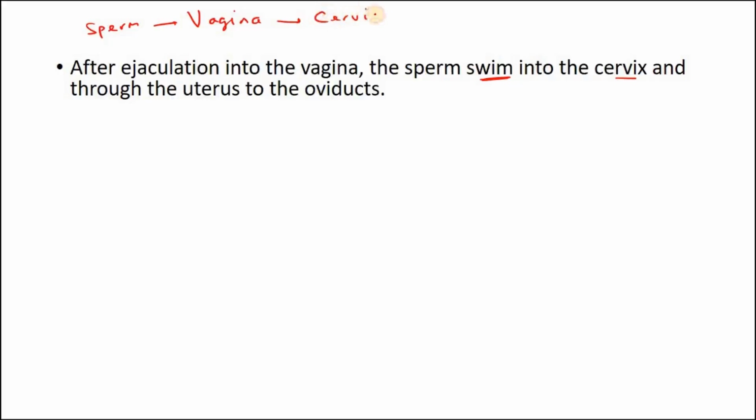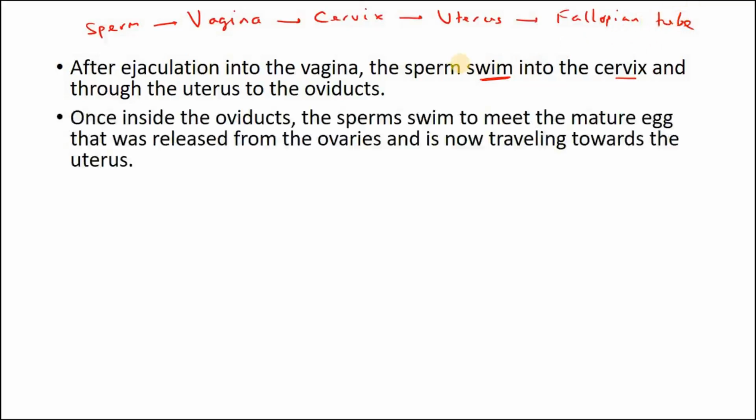They pass through the narrow channel called the cervix into the uterus, and from the uterus into the fallopian tube. All this just to search for that one egg. And they don't know whether it is in the right fallopian tube or the left fallopian tube, right? The egg can be anywhere.